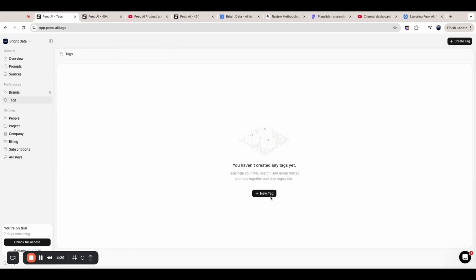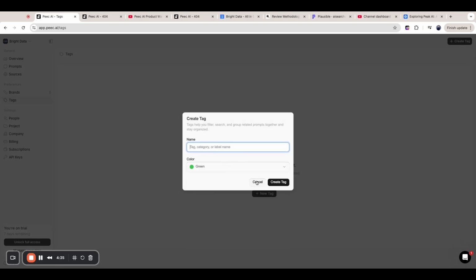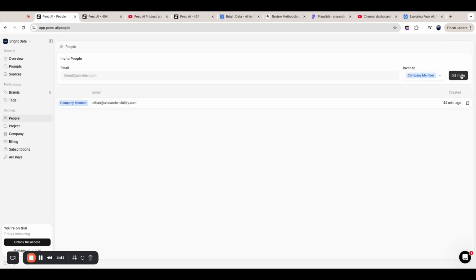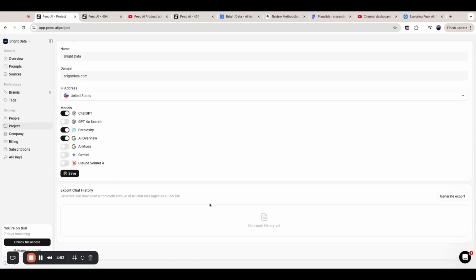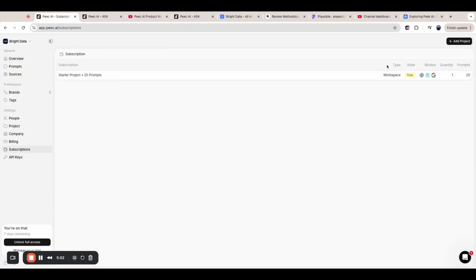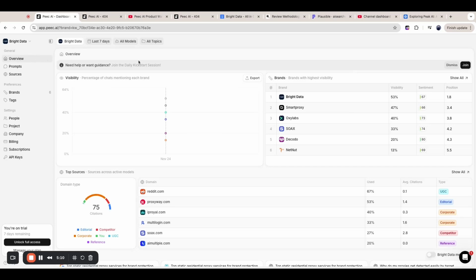All right, tags. Let's see. Okay. So we can basically organize all of these prompts according to custom tags. People, manage the team here. Okay. So project. Okay, so which models are we tracking? Which locations? Export chat history. All right. Billing. Not interesting. All right, we're in the trial state. API keys. All right. That's pretty much it.